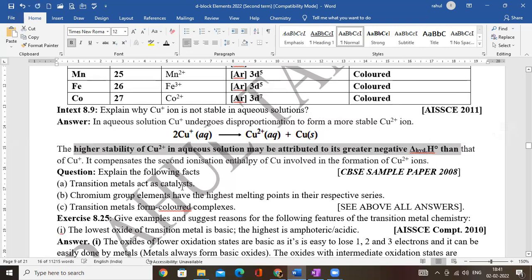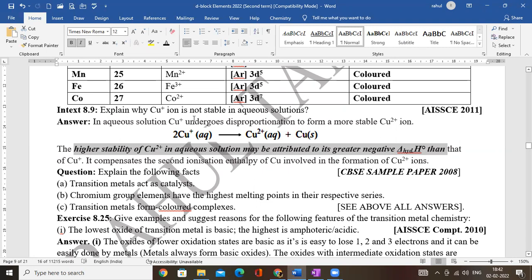This question we have already done earlier also when I was discussing the previous topic, and as I said, it will compensate even for the second ionization energy. That is, going from copper(I) to Cu2+ is very difficult, a very high ionization energy is required, but still the hydration energy of Cu2+ is so high, so negative, that it compensates even for that second ionization energy.